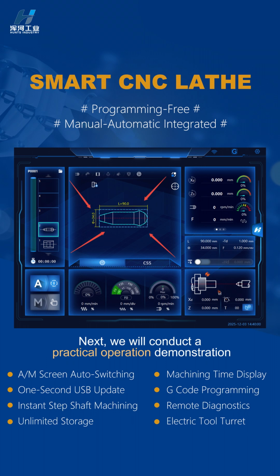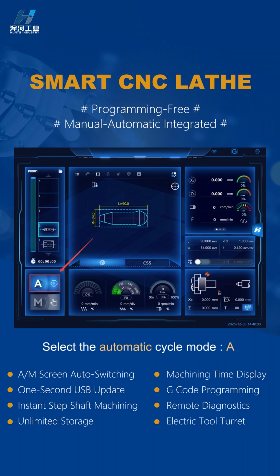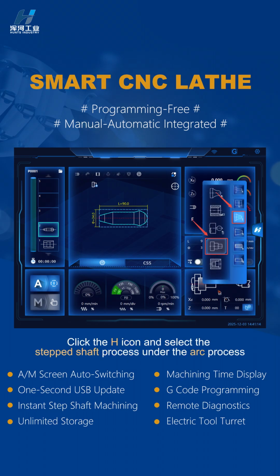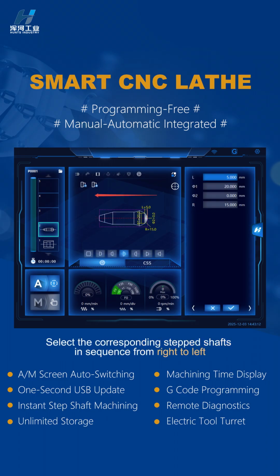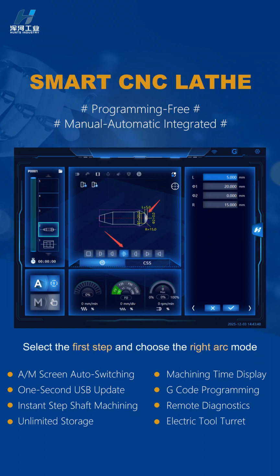Next, we will conduct a practical operation demonstration. Select the automatic cycling mode. Click the H icon and select the step shaft process under the arc process. Created 6 step shafts. Select the corresponding step shafts in sequence from right to left. Select the first step and choose the right arc mode.